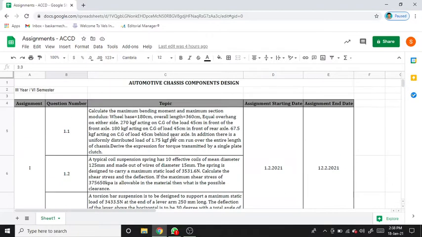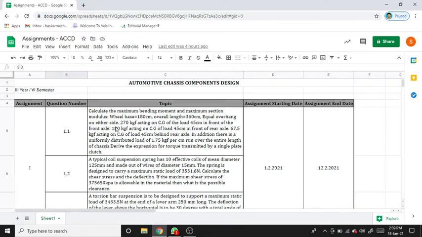So the first question, 1.1, means assignment 1, first question. Calculate the maximum bending moment and maximum section modulus. Wheelbase is 180 centimeter. Overall length is 360 centimeter.